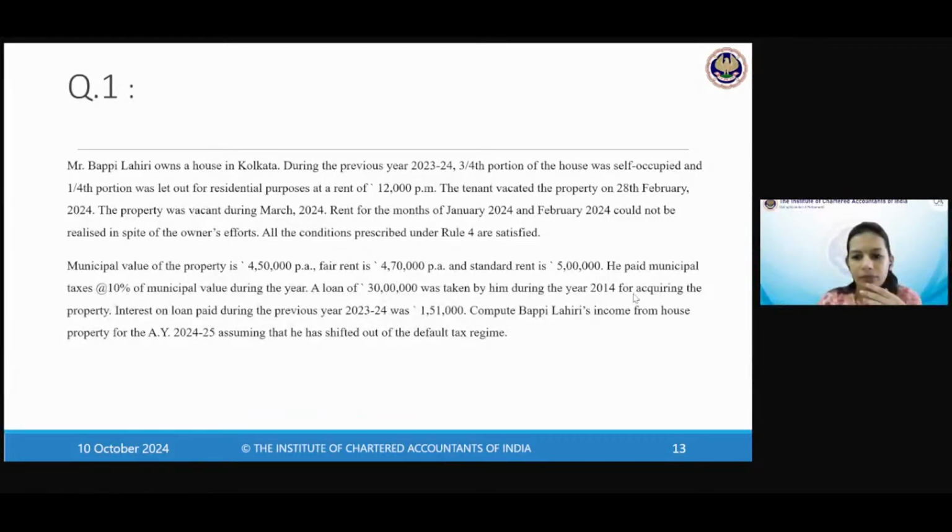Puppy Lahiri's income from house property for this assessment year, assuming he has shifted out of the default regime. That means he is still in the optional regime. Okay, or rather he is in the optional regime. He is shifted out of the default regime.